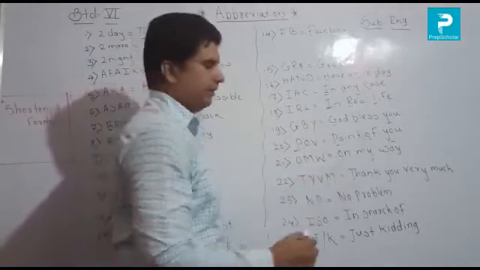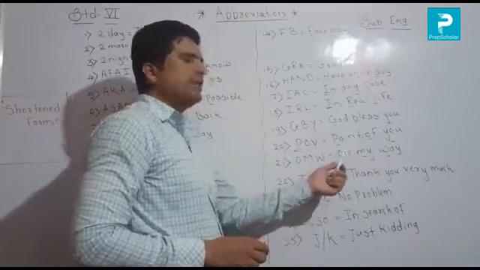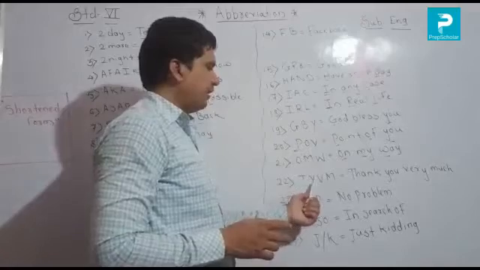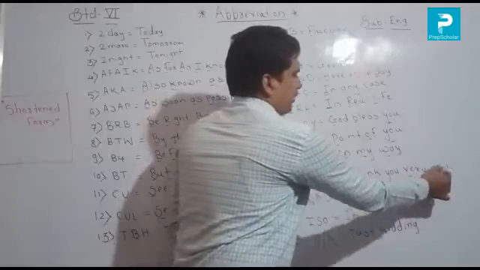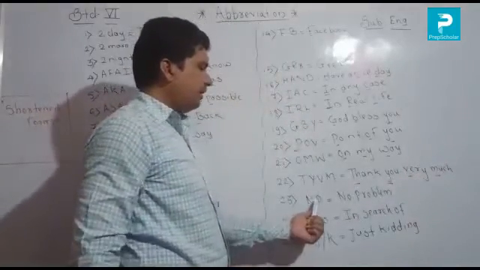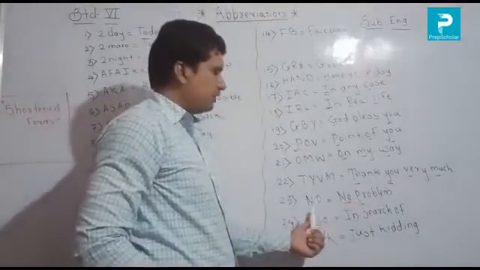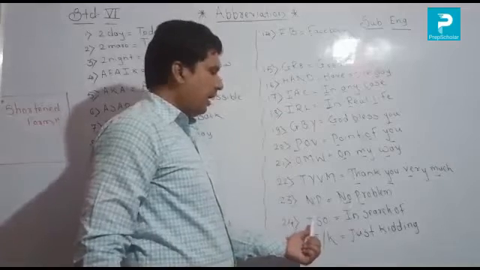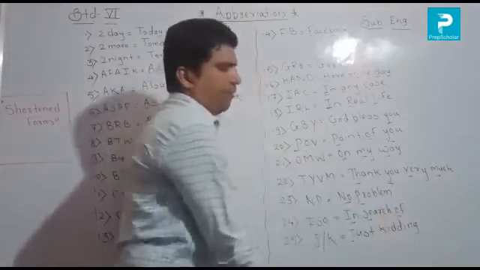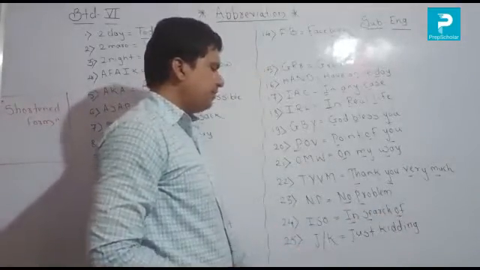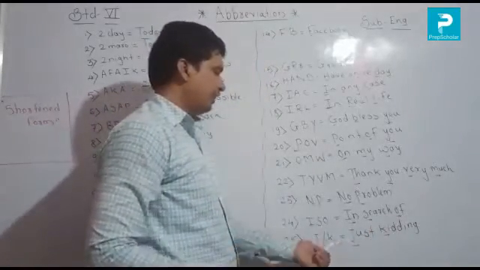Next, OMW means on my way. The first letters are the same here. This is the short form, this is the full form of those words. Next, TYVM means thank you very much. Then NP means no problem. These are the short forms and these are the full forms. Then ISO means in search of. Next, JK means just kidding. एखादी चेष्टा करत असेल तर आपण काय म्हणतो, JK, just kidding.